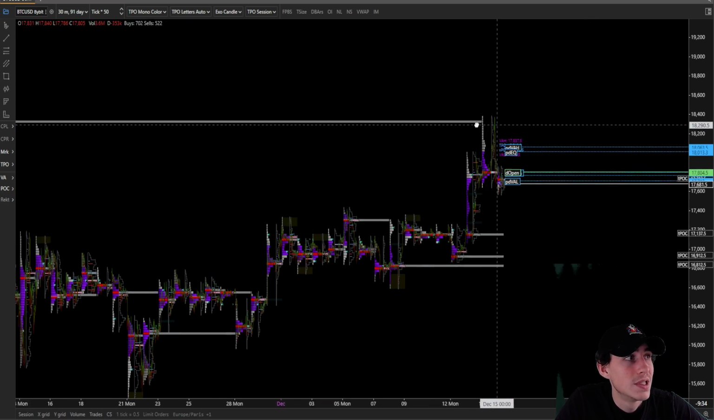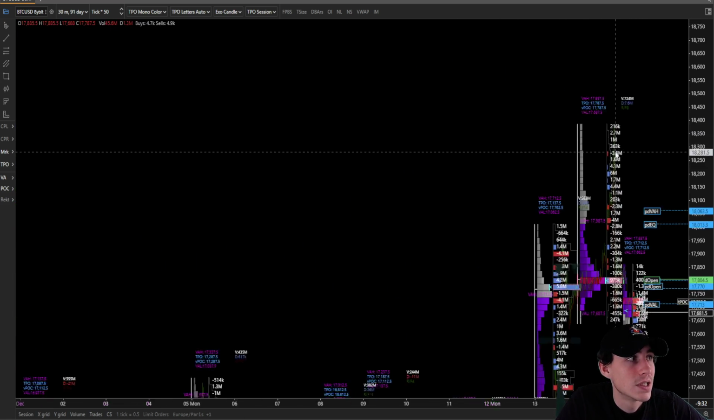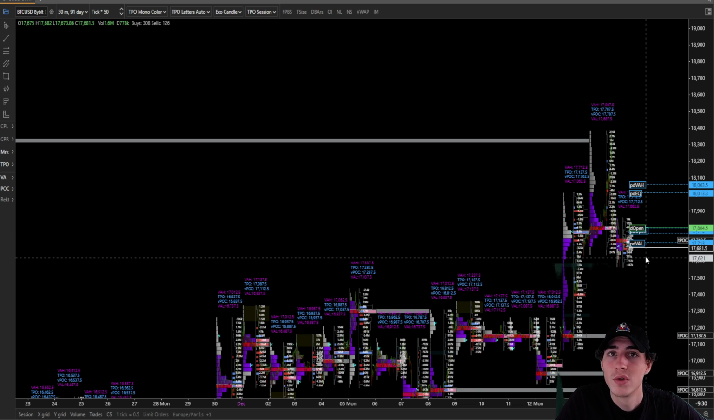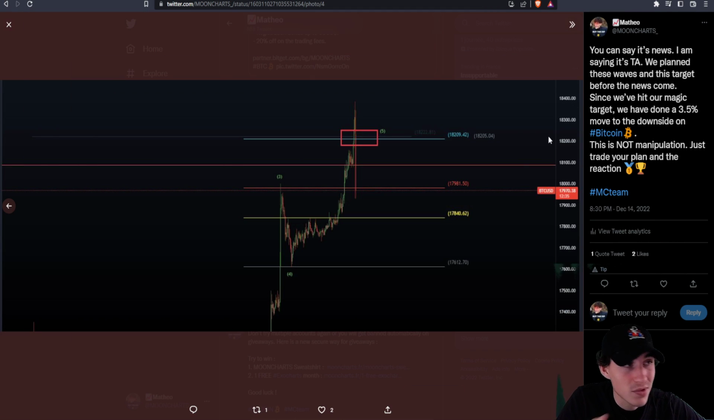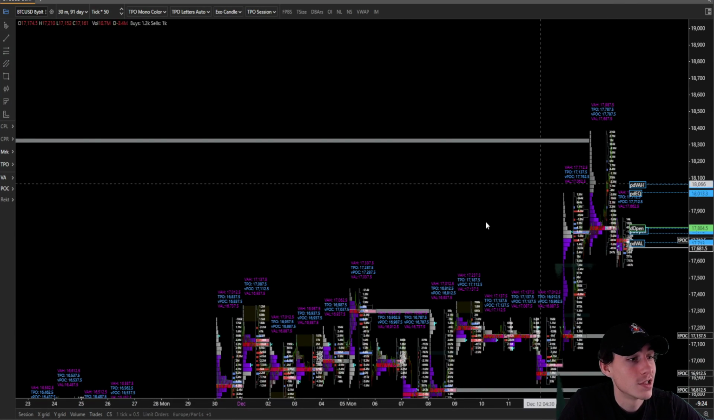Here, boom, TPO, touch the TPO right here, as you can see, and from here, boom, almost a 5% move to the downside. Absolutely crazy. So again, we just have to add the confluence, and we have been trading the TPO.